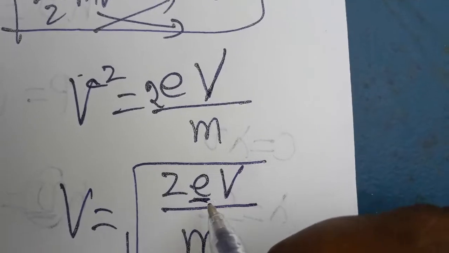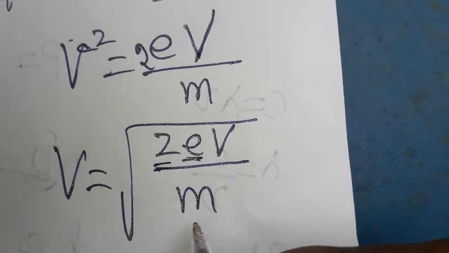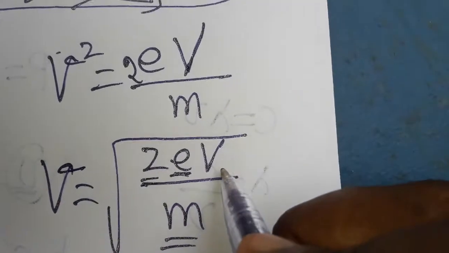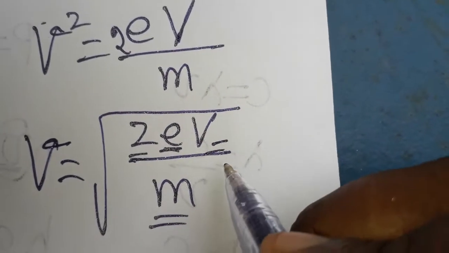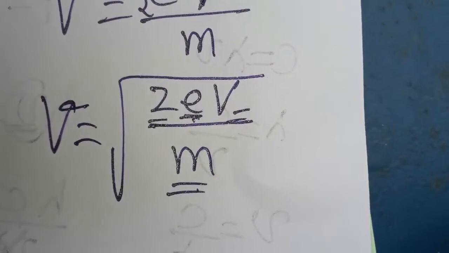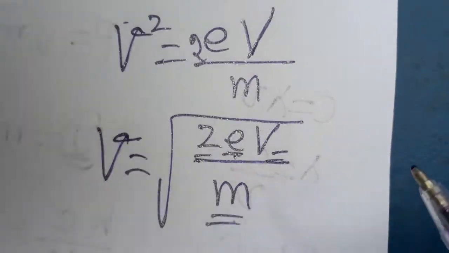Here e is the charge of the electron, m is the mass of the electron, v is the velocity of the electron, and capital V is the voltage. Except for the voltage, the mass and charge of the electron are constant values. Now only the wavelength is the question mark. How can we find the wavelength?